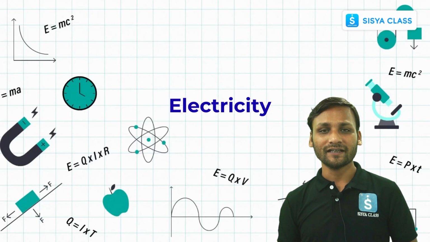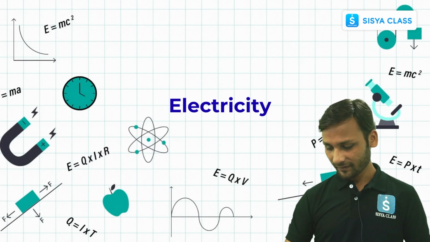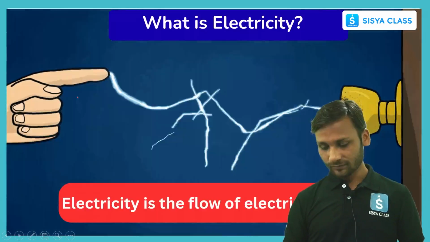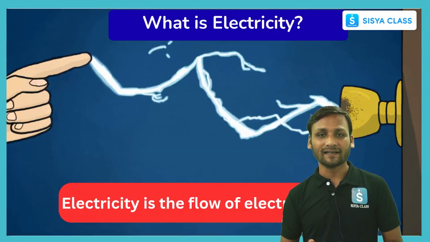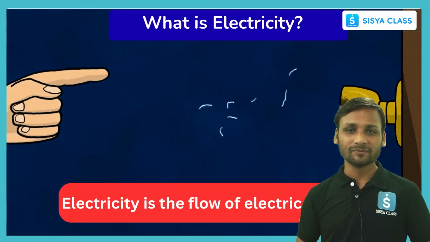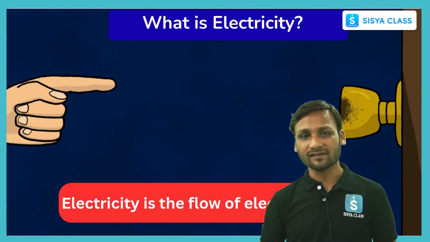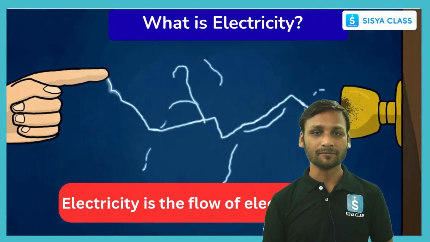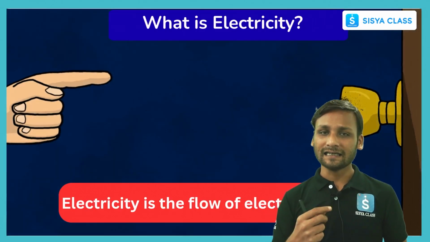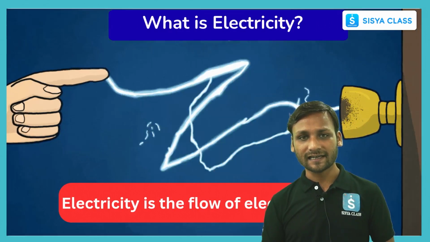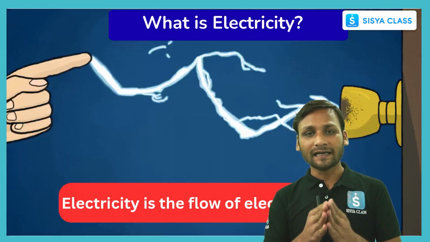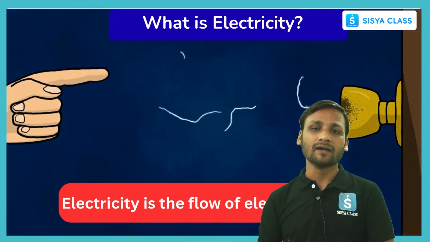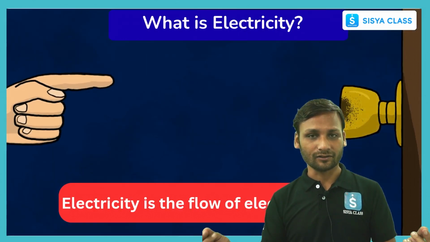So we are going to study the chapter electricity. First things first, what is electricity? Electricity is the flow of electrical charges. As we know, in this universe there are basically two types of charges. One is positive charge, which resides in protons, and another is negative charge, which resides in electrons. So whenever electrons flow through a wire, electricity gets conducted through it, right?